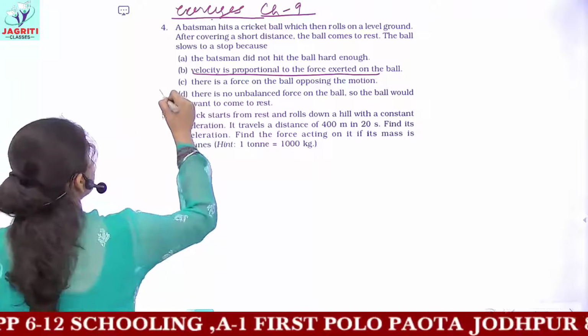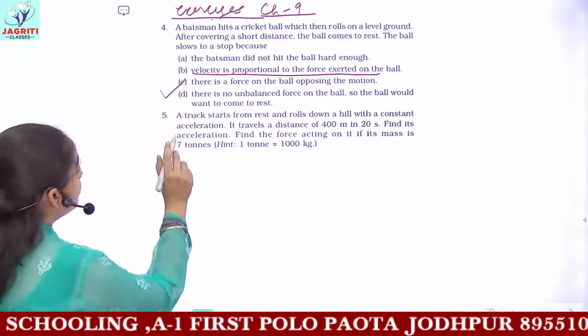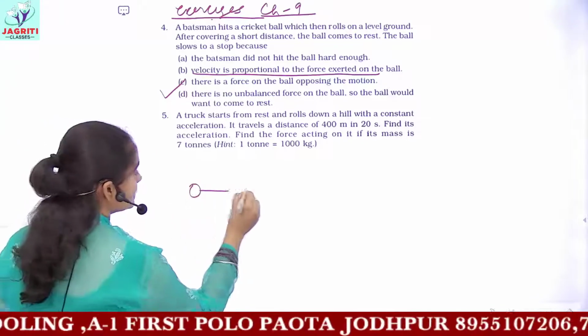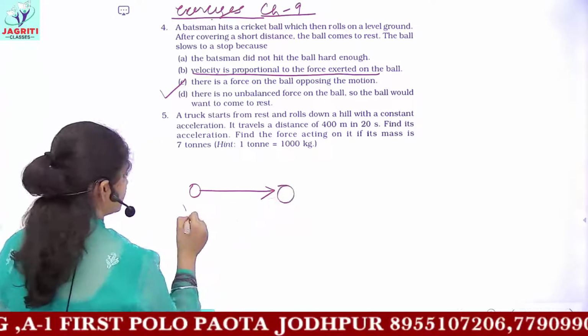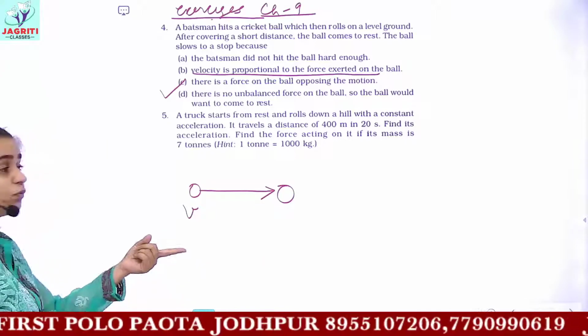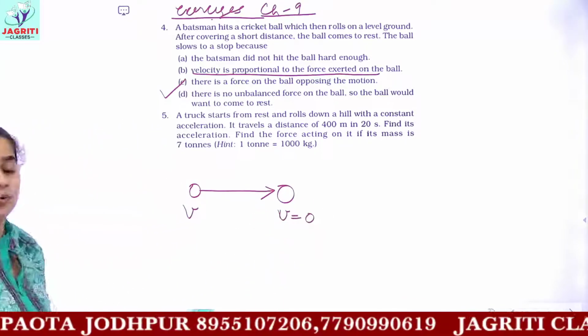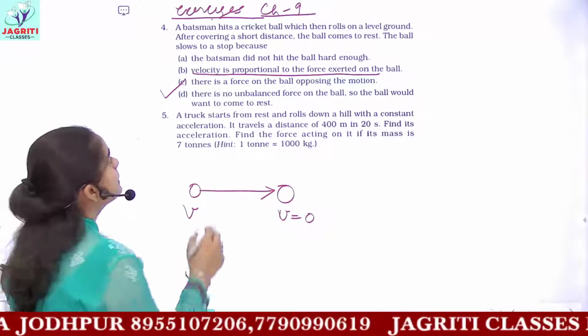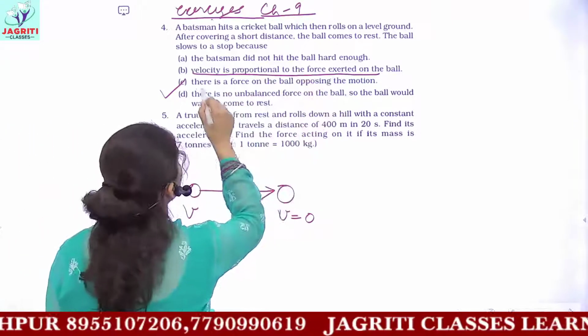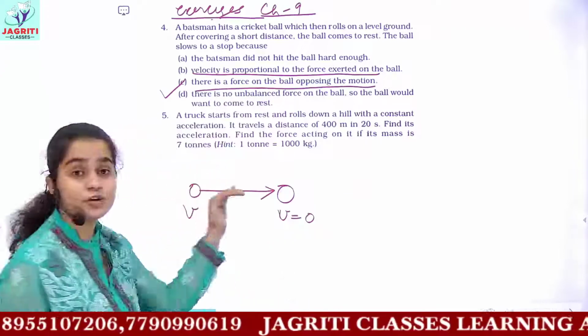The correct option here is option C. The ball, after covering a certain distance, comes to rest. That is, initially the velocity of the ball was v. Now the velocity of the ball becomes 0. Why so? Because there is a force which is opposing the motion of the ball.